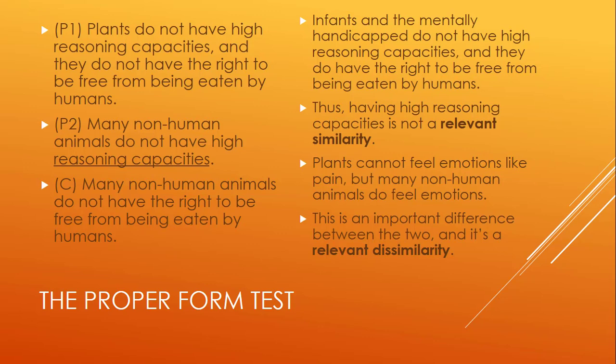Let's look closely at this particular argument by analogy. Let's look at the first column. P1: Plants do not have high reasoning capacities, and they do not have the right to be free from being eaten by humans. Second premise: Many non-human animals do not have high reasoning capacities. Conclusion: Therefore, many non-human animals do not have the right to be free from being eaten by humans.